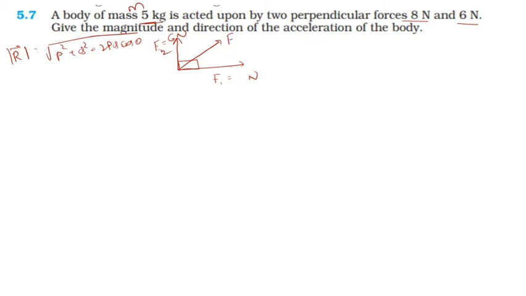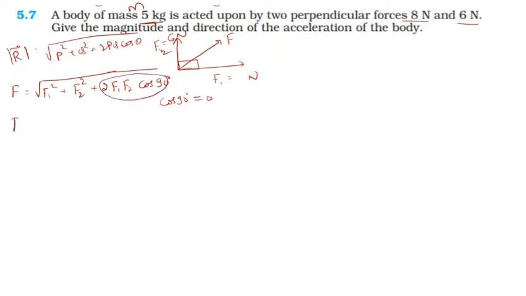So F is equal to the square root of F1 square plus F2 square plus 2 F1 F2 cos of the angle. It is 90 degrees, and we know cos of 90 degrees is equal to 0. Then this entire term becomes 0.